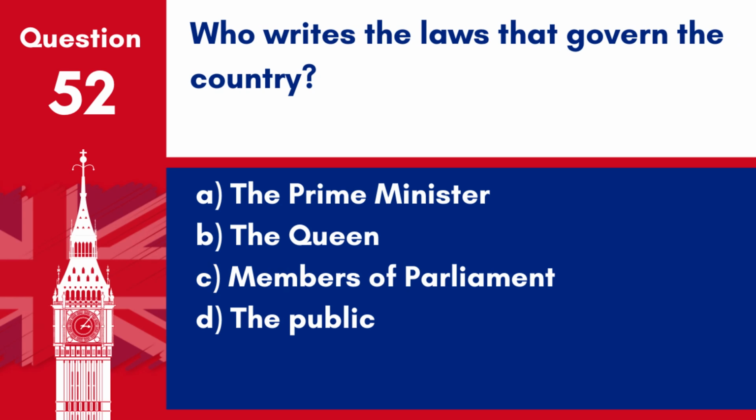Question 52. Who writes the laws that govern the country? A. The Prime Minister. B. The Queen. C. Members of Parliament. D. The public. Answer C. Members of Parliament. Members of Parliament, MPs, write and vote on the laws that govern the country in the UK.